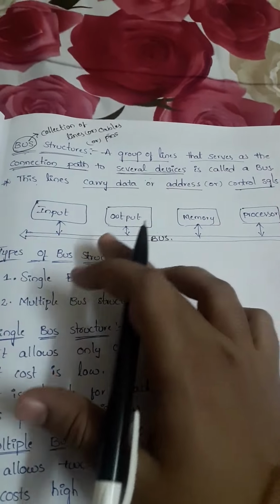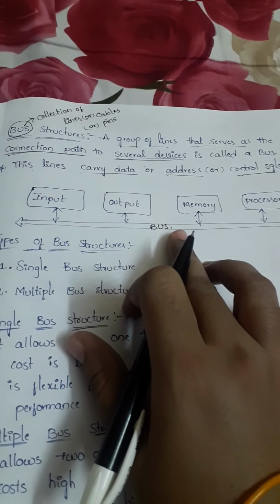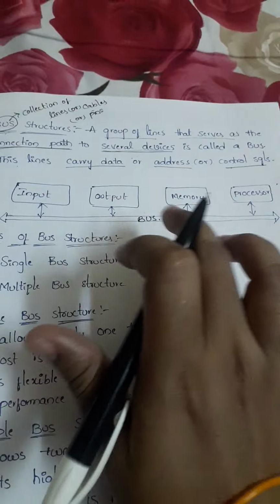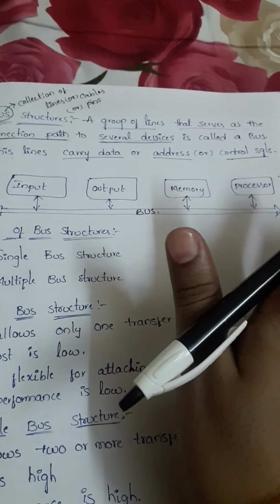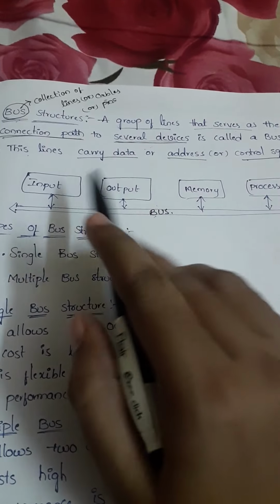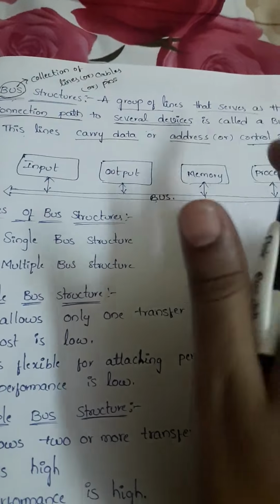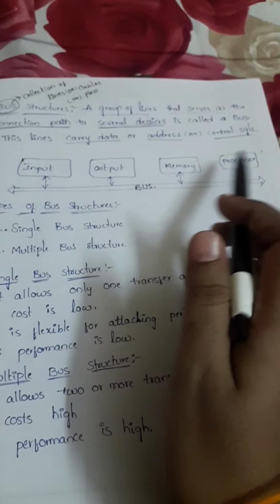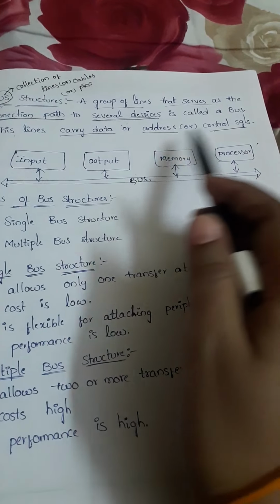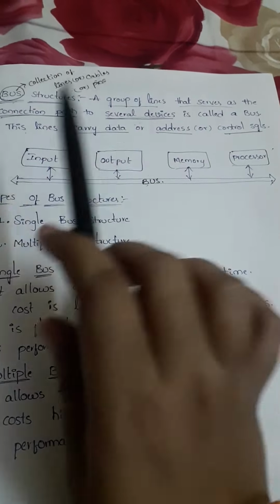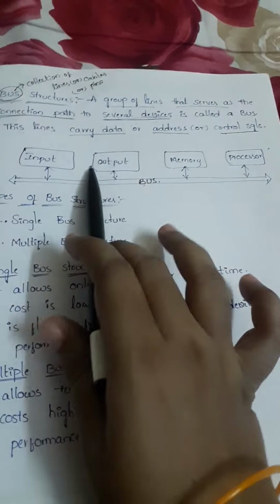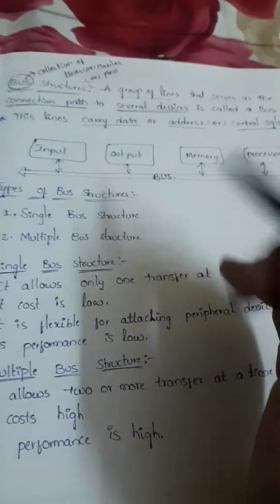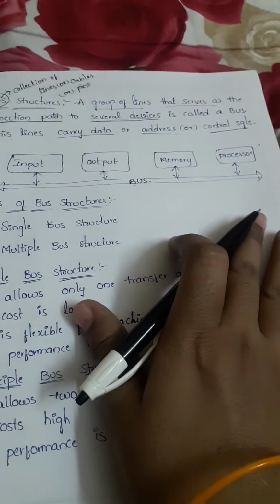All the functional units will be connected by the bus, because it is only through the bus that data is sent from one device to another. Already you know input, output, memory, processor are the functional units of a computer. What information each consists of and what the main function of each unit is, you can go and check in the functional units concept.